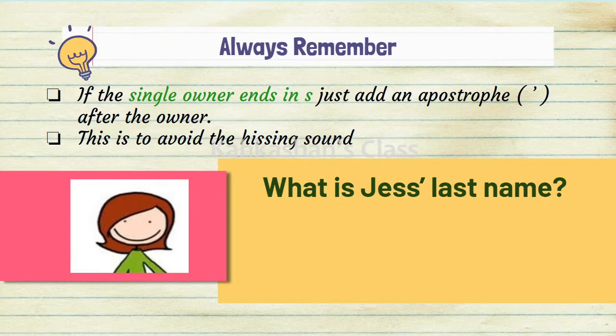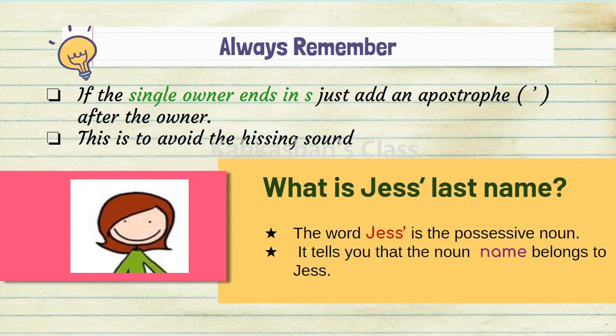This is done so that we don't get too many S sounds. Here the word Jess's is the possessive noun and it tells you that the noun name belongs to who? Well done, it belongs to Jess. Jess is the single owner but her name spelling ends with an S. So we put only an apostrophe after her name.